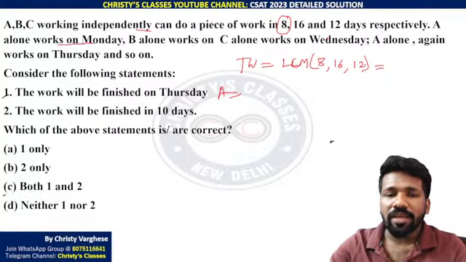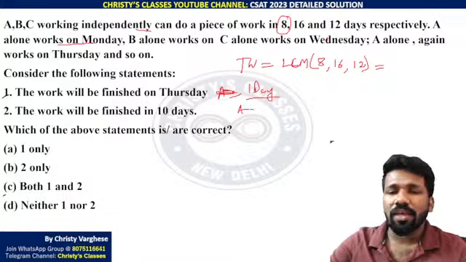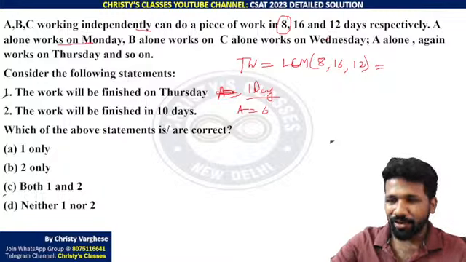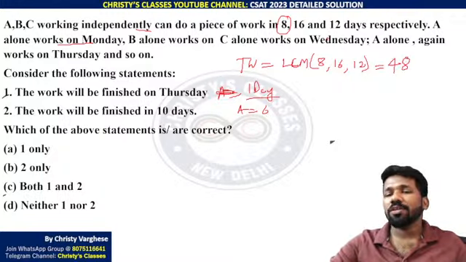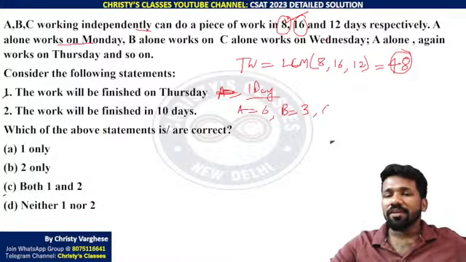That means we are listing out one day's work. One day's work of A will be 1 by 8 of 48, or 6 work he can do, or every day he will eat 6 chocolates if a total of 48 chocolates are to be eaten, because in 8 days he should complete the work. So 6 into 8 is 48. Now simple logic. And B's one day work: 16 days he will complete the work. 16 into 3 is 48. That means every day he will eat 3 chocolates, or 3 is the work done by him every day. What about C? 12 days he will completely do the 48 work.